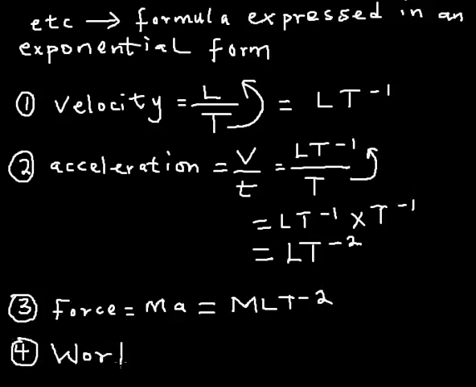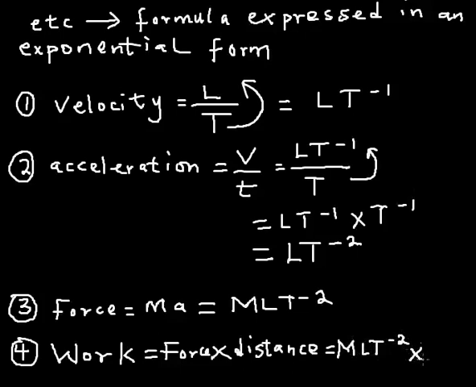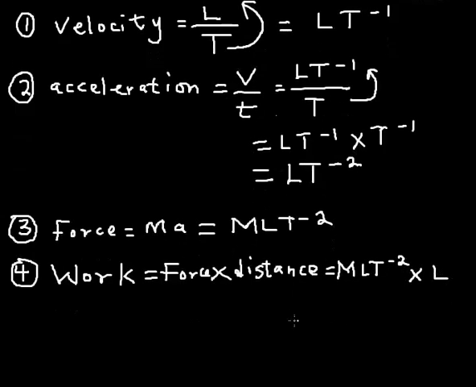If you are to express work, you know that work is force multiplied by distance. All right, force already is M L T raised to the power minus 2 times distance, which of course is still length L. So in this case, L times L will give me L square. So the dimension of work is M L square T raised to the power of minus 2.